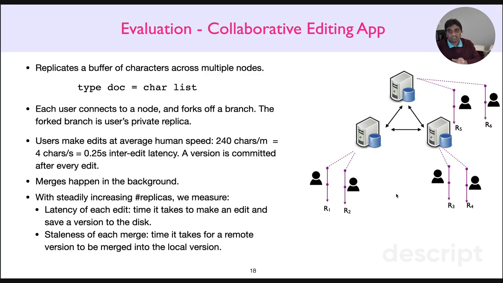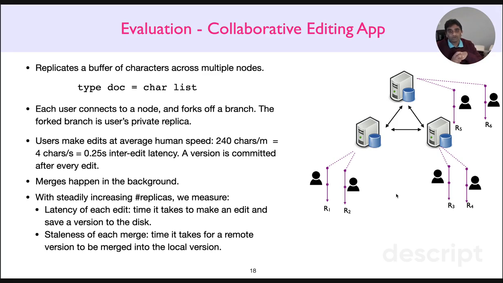Users make edits at an average human typing speed, which is 240 characters per minute or 4 characters per second, which works out to an inter-edit latency of around 0.25 seconds or 250 milliseconds. A version is committed after every edit, right? Merges happen in the background. Quark is responsible for merging things in the background.